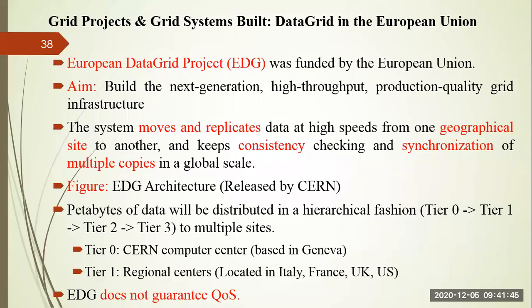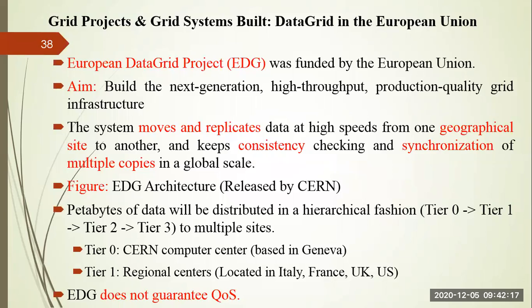The system moves and replicates data at high speed from one geographical site to another. In order to maintain a replica of the data, you have to move your data from one site to another, because at any point of time, one site may fail due to hardware failure, software failure, or some environmental effect as well. And as you are storing the data in multiple sites, it also provides consistency checking and synchronization of multiple copies on a global scale.